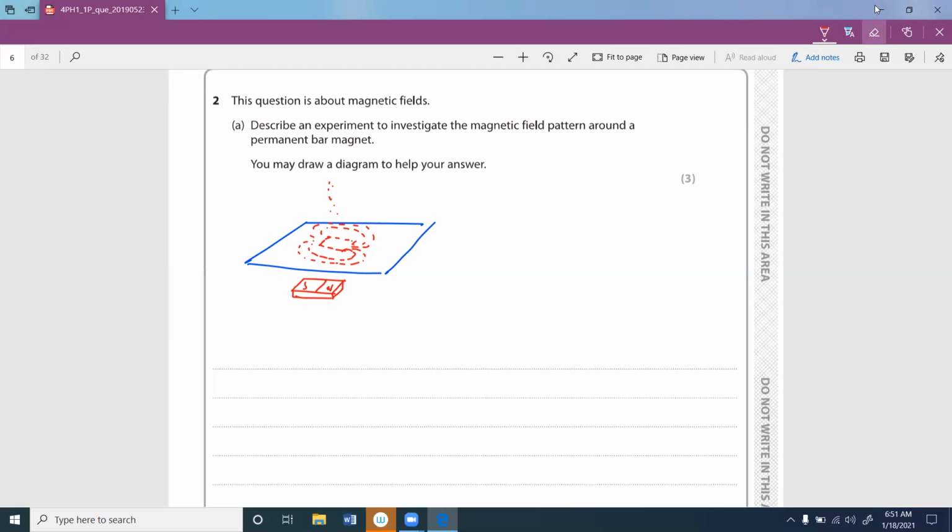But from this experiment, you can identify the shape of the magnetic field, but not the direction. If you want to go a little bit ahead with the direction, what you need to do is set up this experiment in this way. Same setup with the bar magnet, just like this, north and south. Then you put a compass over here, and the compass will be organized in a way like this.